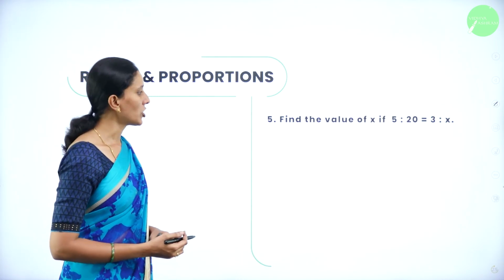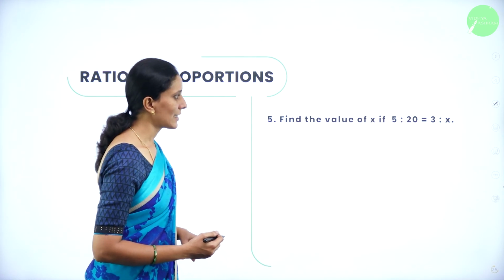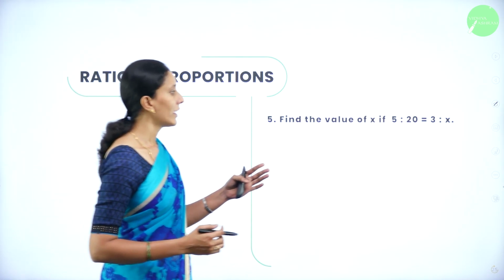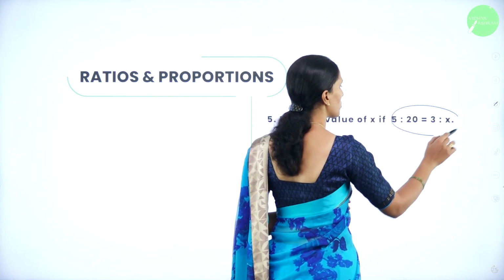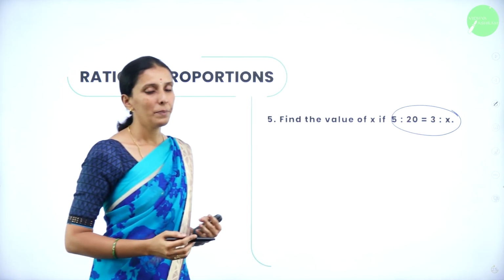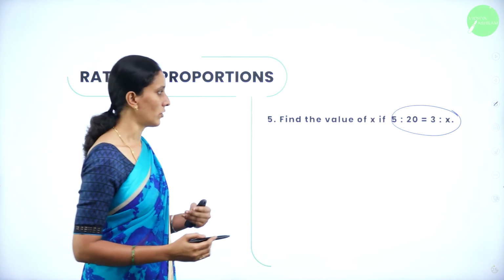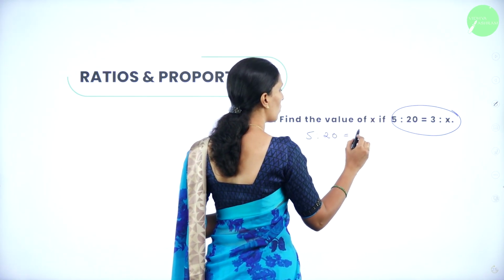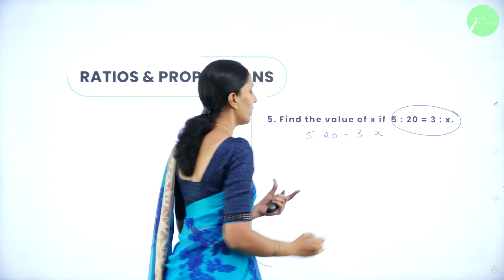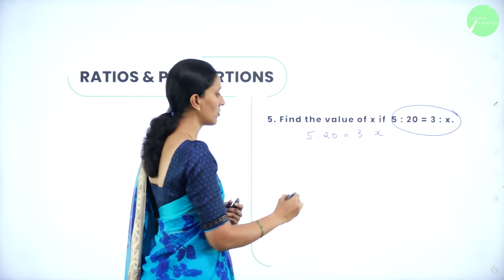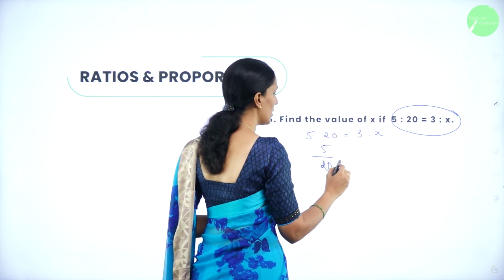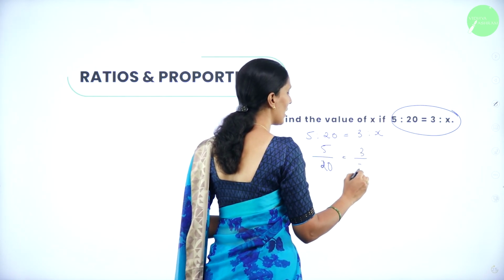Next, we have a question. Find the value of x if 5:20 is equal to 3:x. So, here they have given two ratios are equal. So, let me express this in the fraction form. 5:20 is equal to 3:x. If I express this in fraction form, I'll get 5/20 is equal to 3/x.